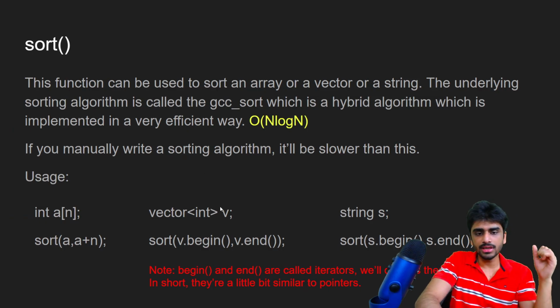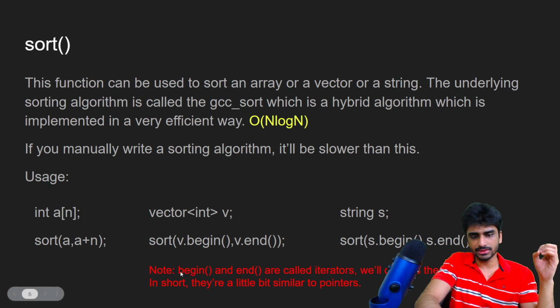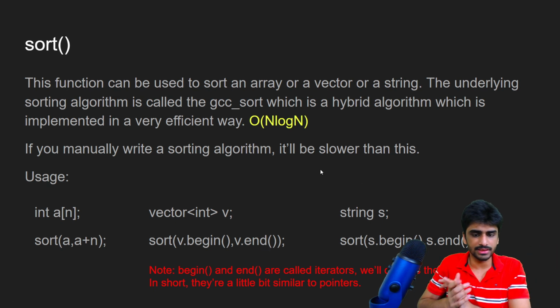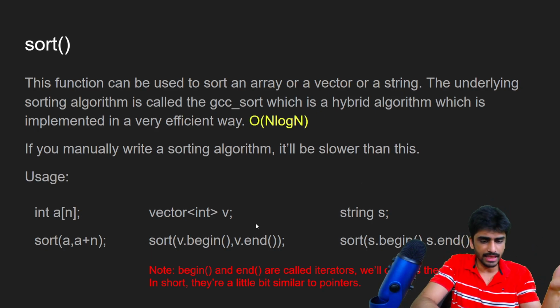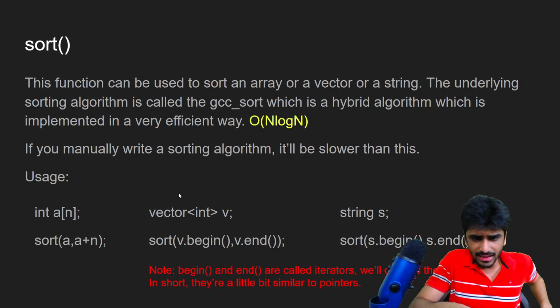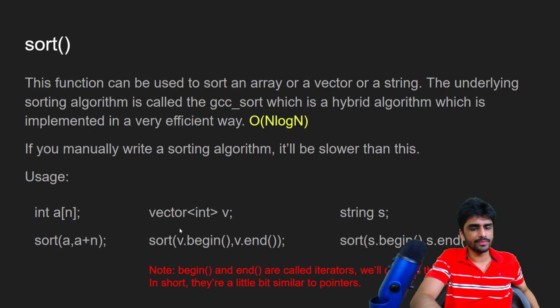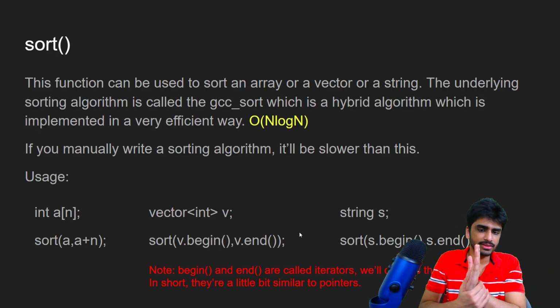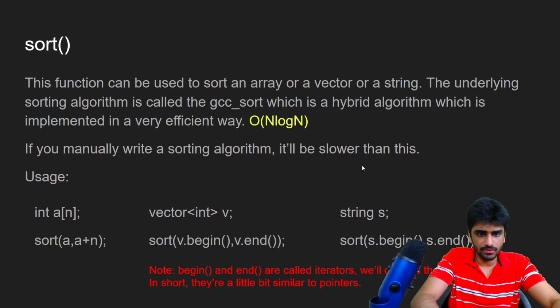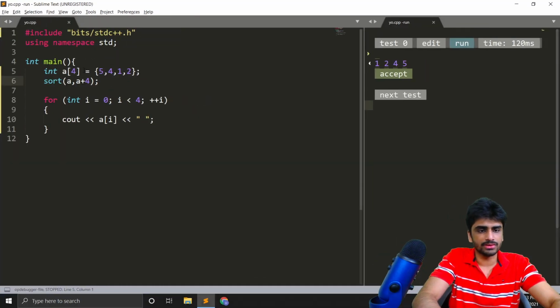But if you're using vectors or strings, then you will have to give it iterators. So these things, the v dot begin and v dot end, are called iterators, and we will discuss them later in this video and in these slides. They are a little bit similar to pointers. V dot begin is like the iterator to the first element, and v dot end is the iterator to the element that is on the right of the last element. So for now, we can just understand that if we write like this, we can sort a vector.